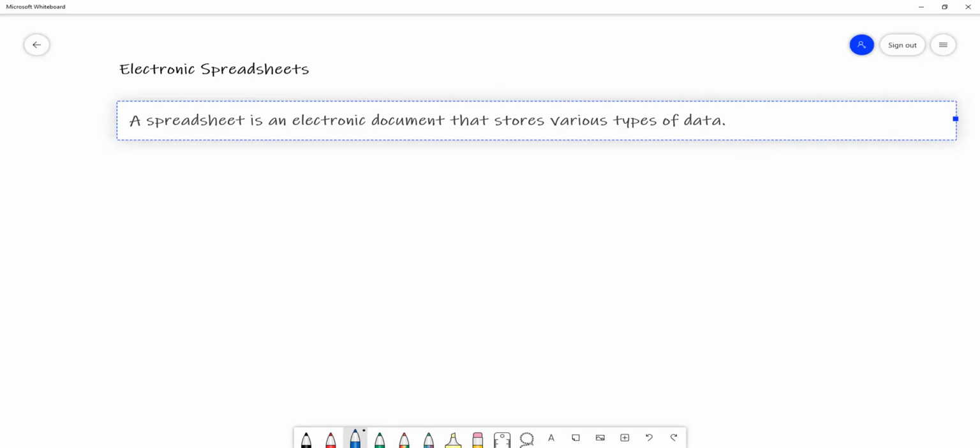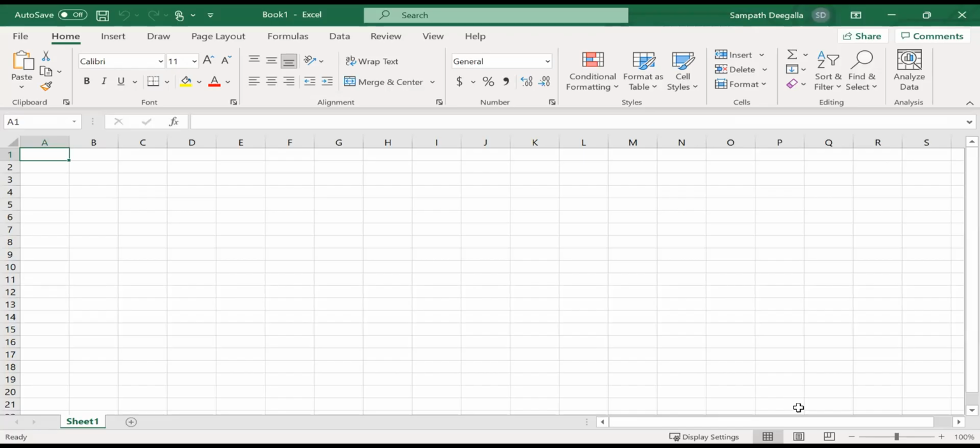So let me open Excel. That's the Microsoft version for spreadsheets. Let me share the screen. When you open Excel, this is how you see it. We have various types of data, and you see them as columns and rows.